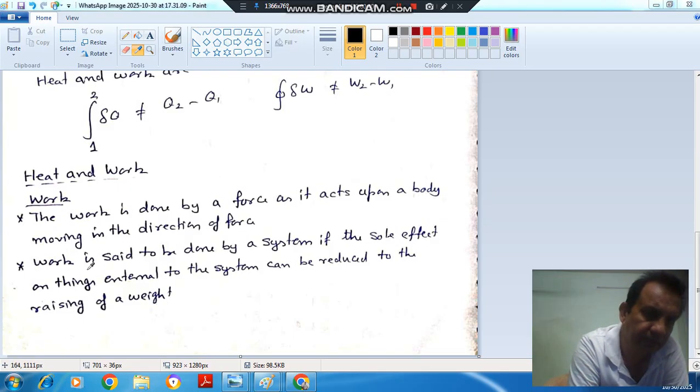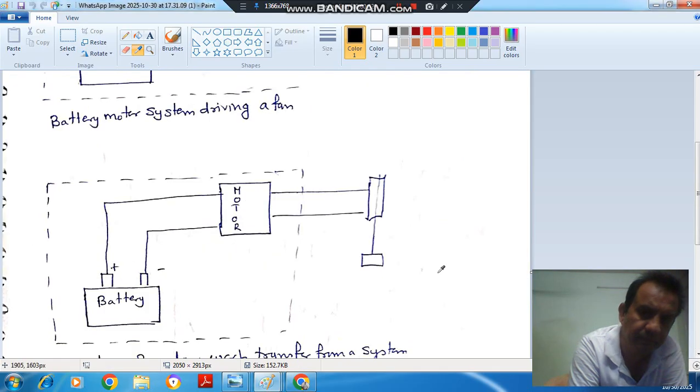Okay. And the next point is, work is said to be done by the system if the sole effect external to the system can be reduced to raising of a weight. So this can be understood by this example. Suppose we have this weight, and this is your system, and this is your motor. Suppose the battery is driving the motor, then what will happen? This battery will raise the weight. Its energy will be transferred to the weight, and it will move up. Okay. So then work is done by the system when it is raising the weight.